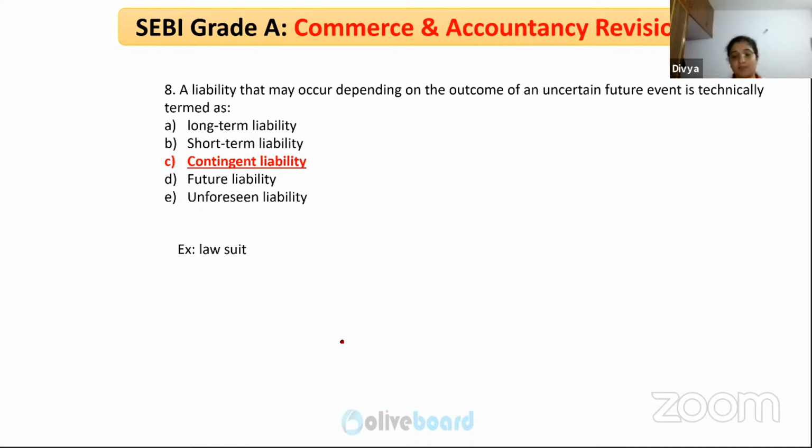It could also happen with, I think, workers' compensation fund, something like that, where people are involved in a factory, especially workmen and foremen. They'll come across injuries and all those things. In those cases, compensation will have to be paid. Of course, that is separate, but the fund called that will be maintained.